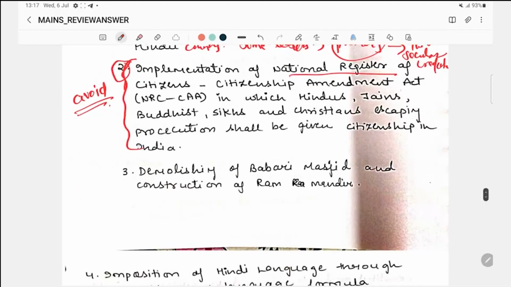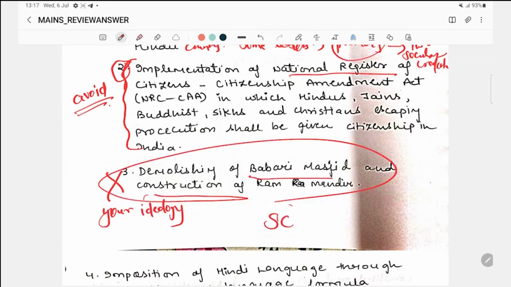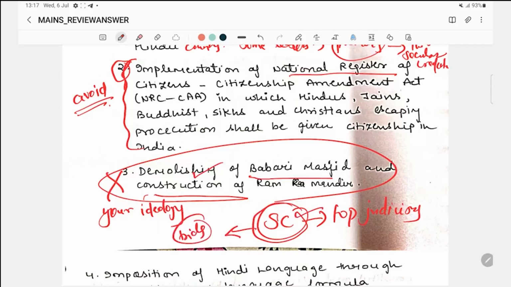Demolishing Babri Masjid and construction of Ram Mandir. No, totally. It means you are showing your ideology here. Do not show your ideology. Demolishing Babri Masjid, and it was the Supreme Court, the top judiciary, whose verdict is already done. You can't simply write demolishing Babri Masjid and construction of Ram Mandir. The trials were happening, and finally it came to a point where the Supreme Court gave the judgment. So you should not write all these points.